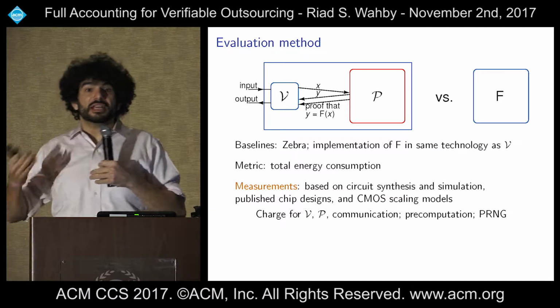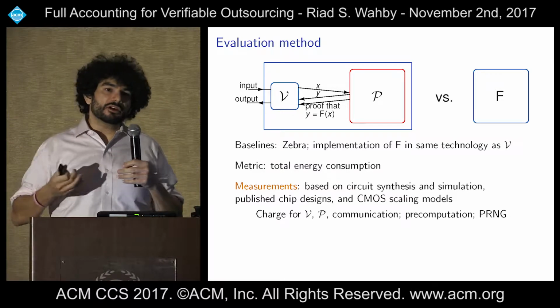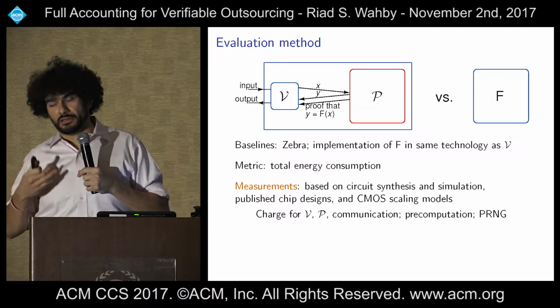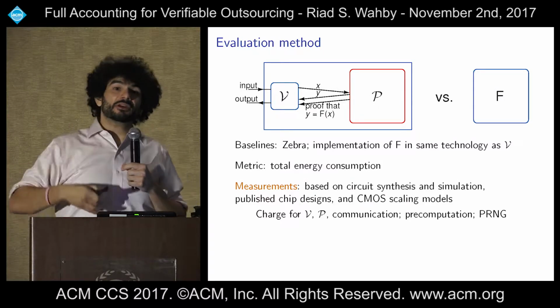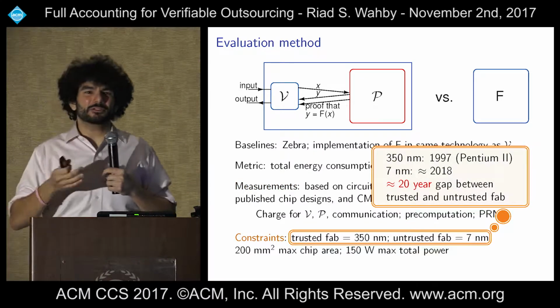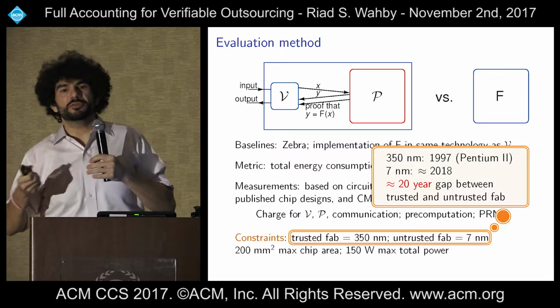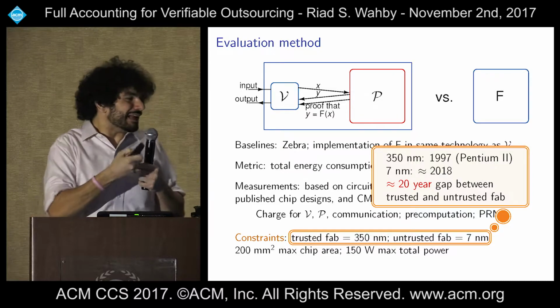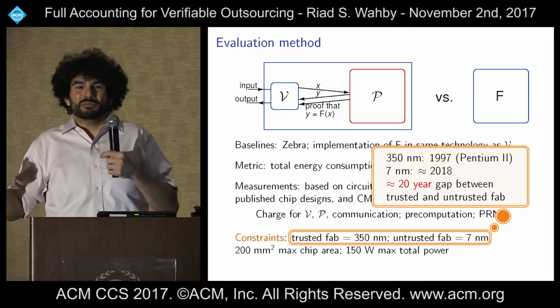In terms of the technology, what we're going to say is that the prover and the verifier are separated by about 20 years. So I can get the newest technology for the prover and something about 20 years old for the verifier. And then finally, we have some practical constraints. Like you can't build a huge chip. You can only build a reasonably sized chip, and that chip can't burn too much power or else it just melts.